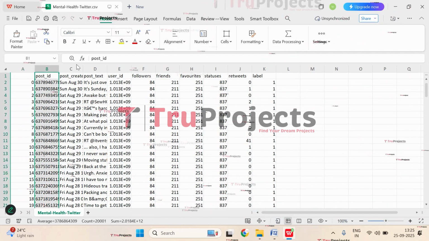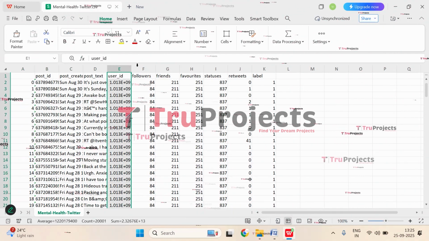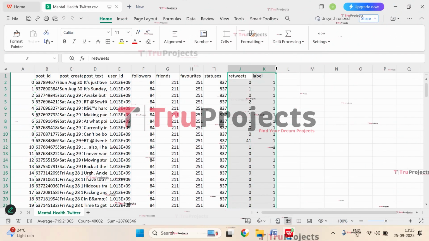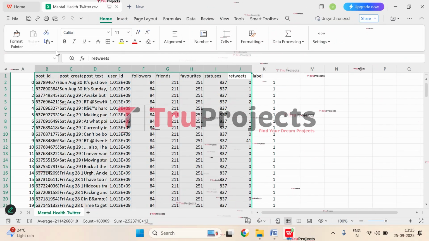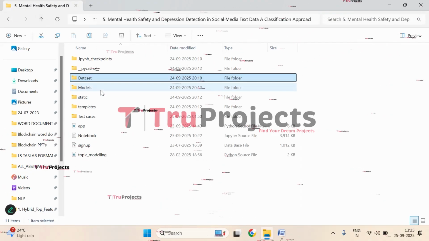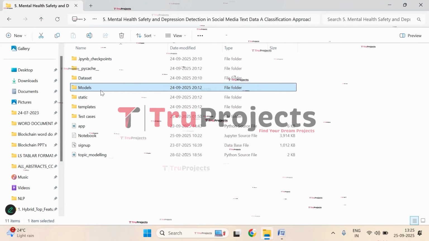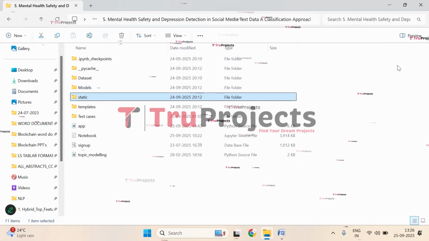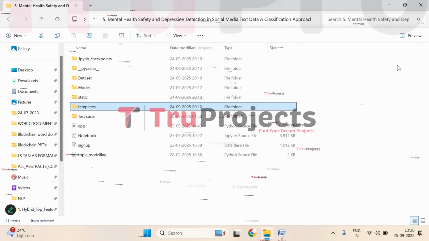This is the post ID. Here we have post created, post text, user ID, followers, friends, favorites, statuses, retweets, and label. This is the target column that we will be predicting based on training on these features. Now close this and get back. This is the model folder, in which we have algorithm information that will be loaded into the project code during runtime of the application. And here we have the static folder, with CSS, JavaScript, and Bootstrap files, which are important for the project's appeal. And here we have the templates folder.